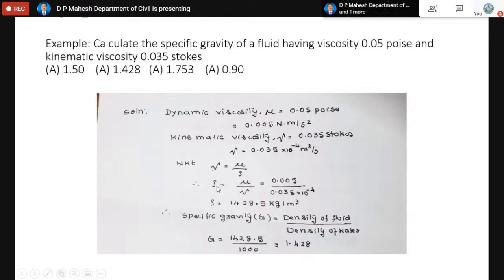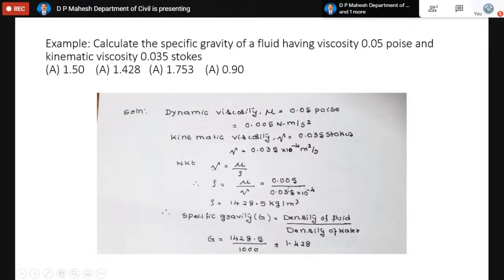When rho goes to the other side, nu, the kinematic viscosity, comes here. So it finally becomes 1428.5 kg per cubic meter. Density is expressed in SI in kg per cubic meter. Once the density comes, we can calculate the specific gravity.